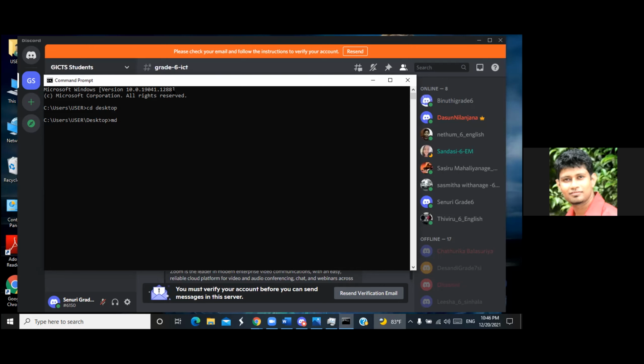Yes, type that command: 1 space 2 space, the names of the folders that you want to create. Okay, press enter. Then go to the desktop with Windows D. Press Windows D together, Windows key with the D key. While pressing and holding the Windows key, press the D key.